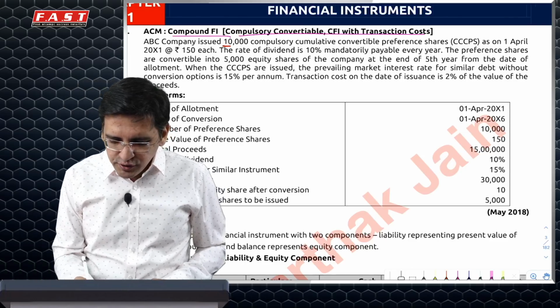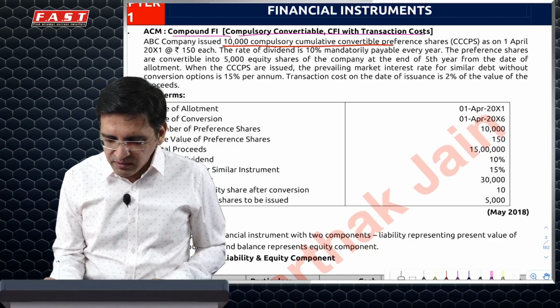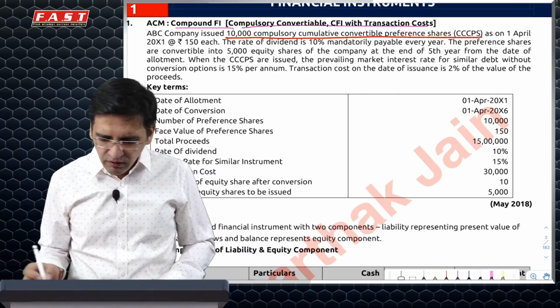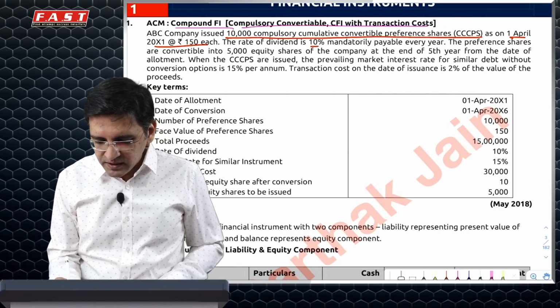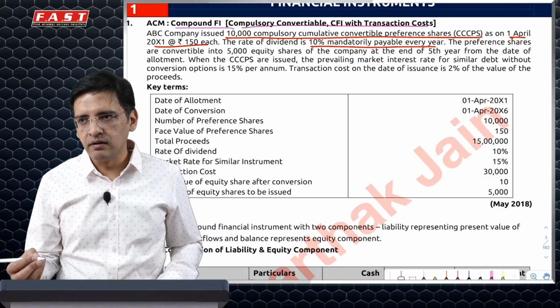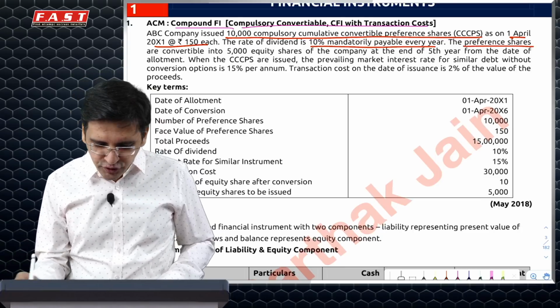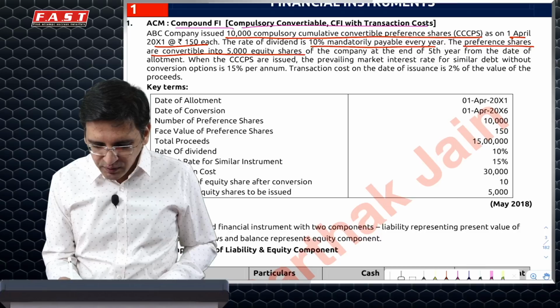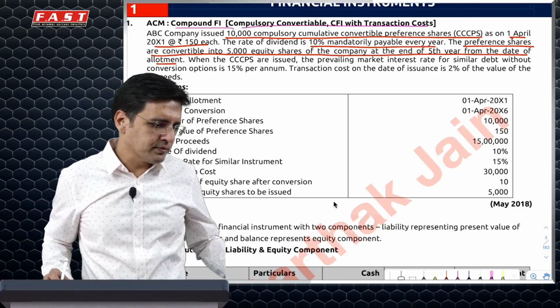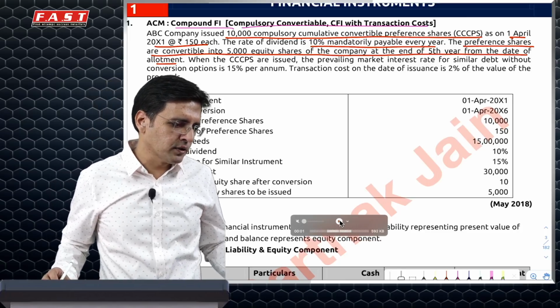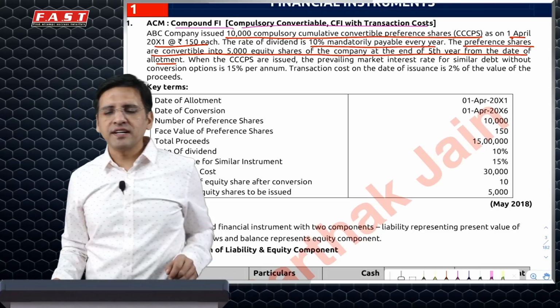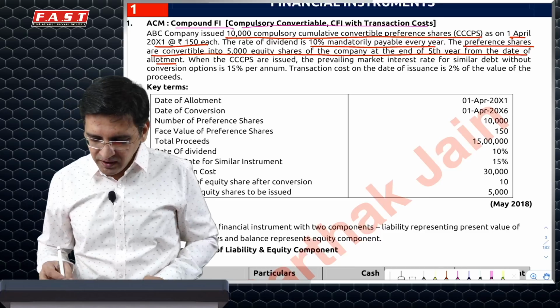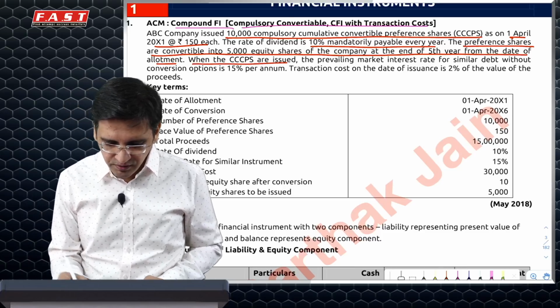So the question says you have issued 10,000 compulsorily convertible preference shares on 1st April 2001 of 150 each. The rate of dividend is 10%, mandatorily payable every year. The preference shares are convertible into 5,000 equity shares of the company at the end of the 5th year from the date of allotment. It is absolutely clear that the principal component is equity, whereas the interest, being mandatory in nature, would be a liability component. There's an obligation to pay.